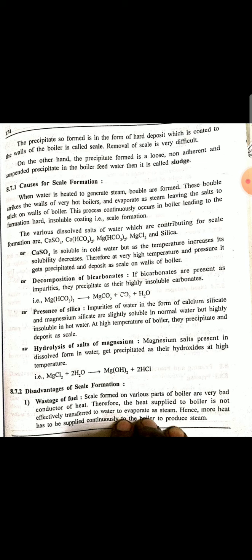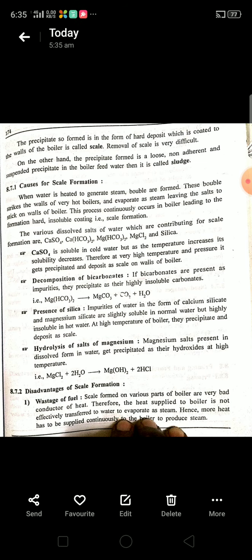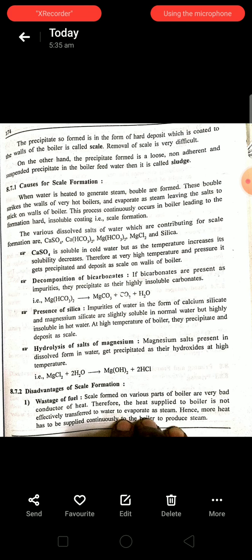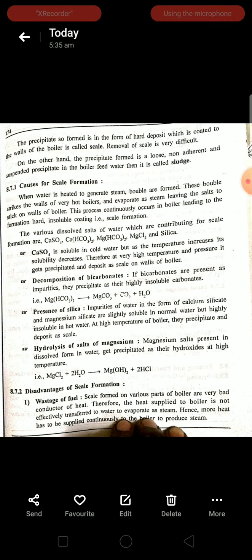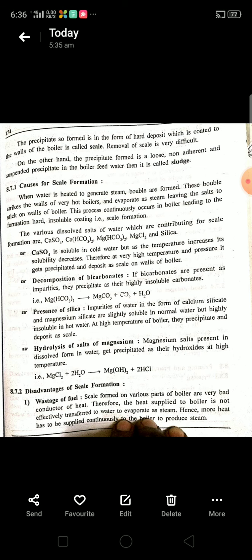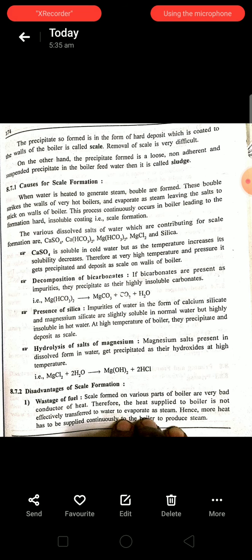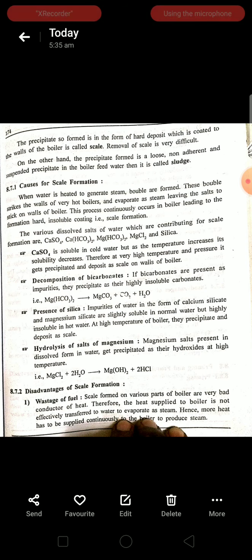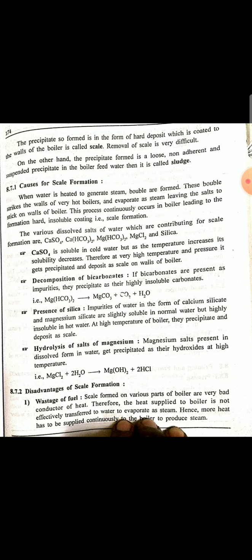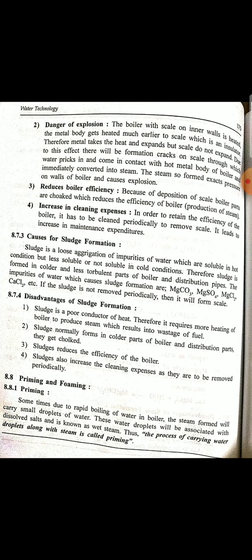When you supply heat in order to convert water to steam, some amount of heat or energy is lost due to the formation of scale on the surface of the boiler. That's why wastage of fuel takes place due to scale formation. That is the main disadvantage of scale formation. Next one is danger of explosion. This is the second disadvantage of scale formation.